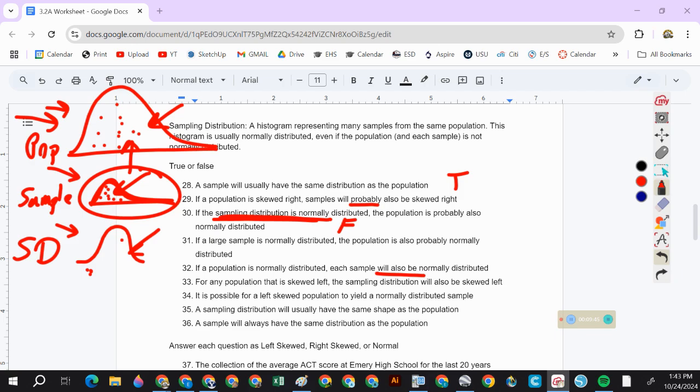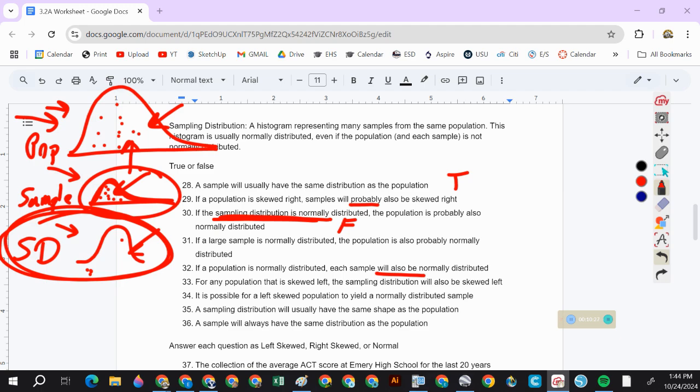33. For any population that is skewed left, the sampling distribution will also be skewed left. False. The sampling distribution will be normal. Right? This is always normal, regardless of what happens in the population or the sample. It is possible for a left-skewed population to yield a normally distributed sample. That can happen. Not likely, but it can happen. Especially if you don't talk to very many people. If you only talk to 8 people, you're probably not going to get a good sample.